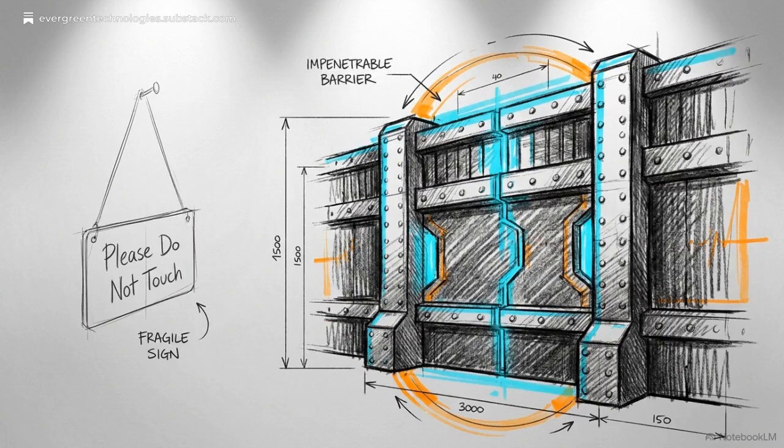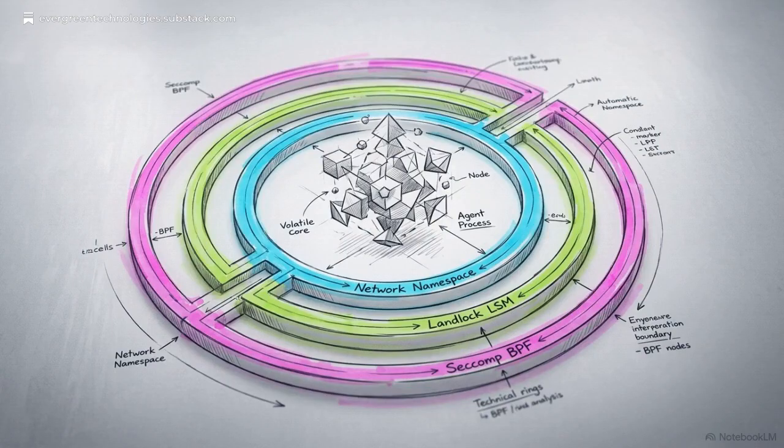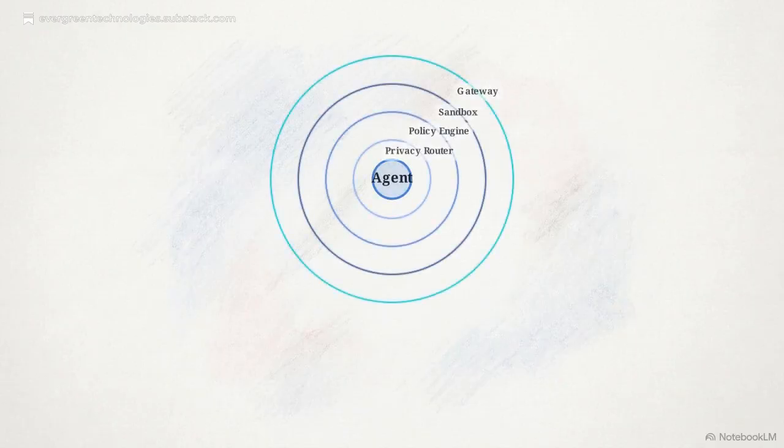You are no longer suggesting that the model behave. You are enforcing physical limits on what the machine can execute. By combining network namespaces, Landlock file system controls, and strict seccomp syscall filtering, NVIDIA OpenShell creates a complete, entirely out-of-process architecture. With all boundaries active, the system is prepared to handle a compromised instruction gracefully.